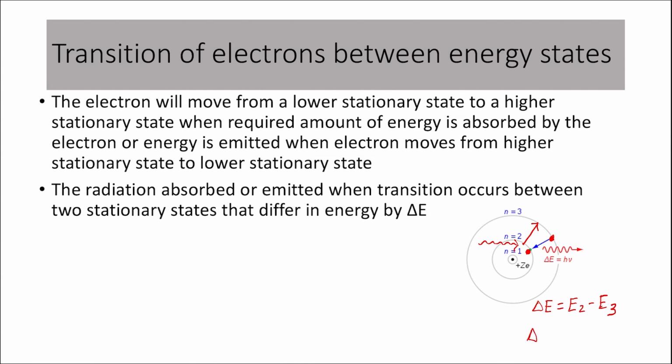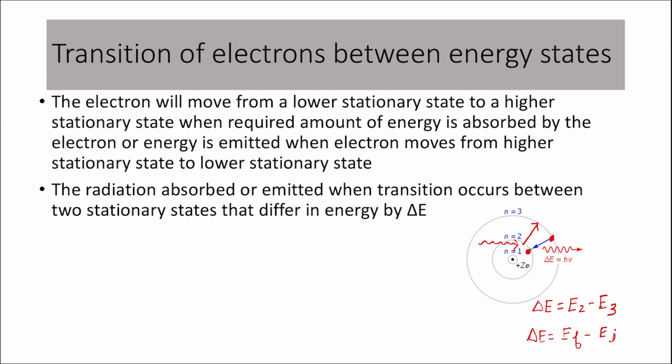You can always remember this, that delta E always has to be equal to E final minus E initial. That is the energy of the final orbit, the orbit where the electron finally lands, minus the energy of the initial orbit, the orbit from where the electron starts its transition.